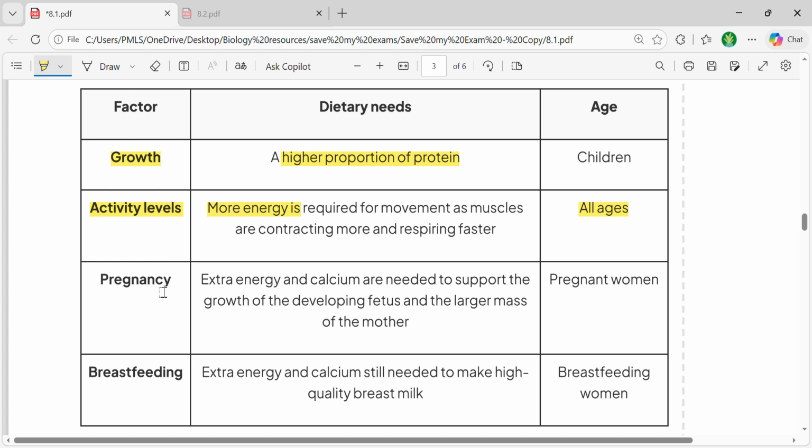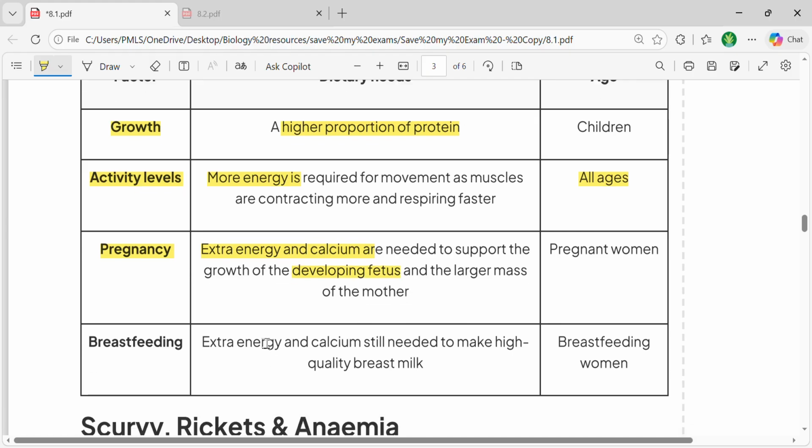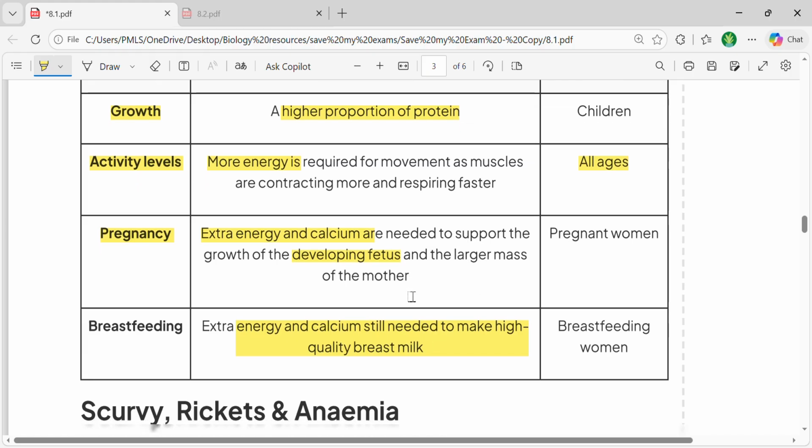During pregnancy, because there is a requirement of enough nutrition, extra energy is needed and calcium is needed, and that helps in the development of the fetus that is growing inside the mother's body. Calcium and energy input are required in breastfeeding as well, so their dietary need would be different from a normal female.